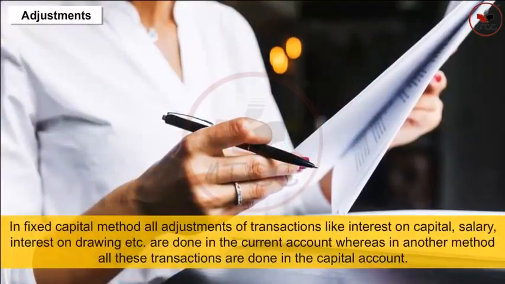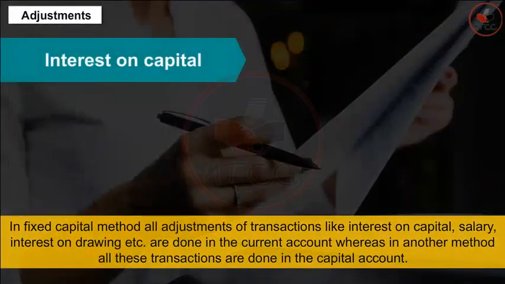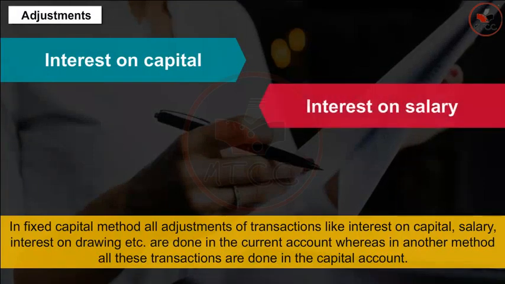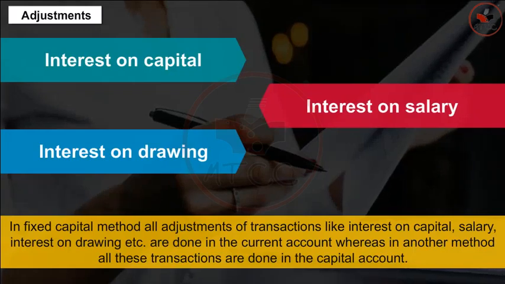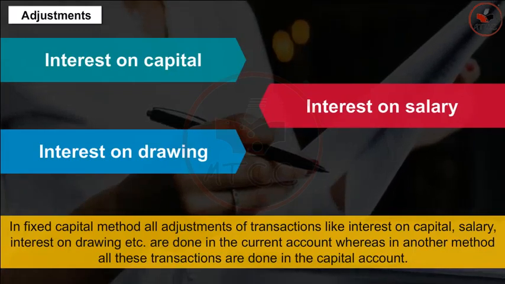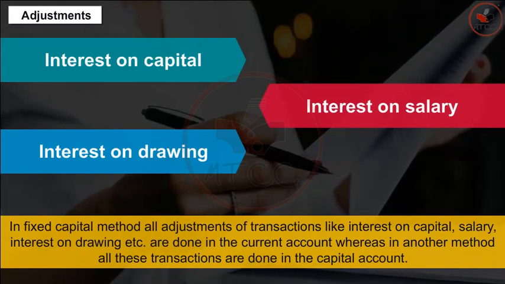Adjustments. In fixed capital method, all adjustments of transactions like interest on capital, salary, interest on drawings, etc. are done in the current account, whereas in the other method, all these transactions are done in the capital account.